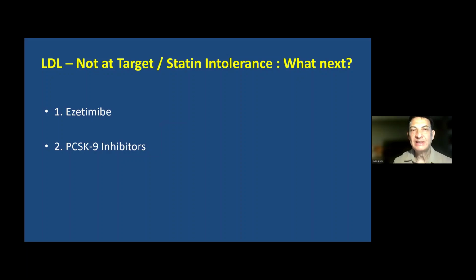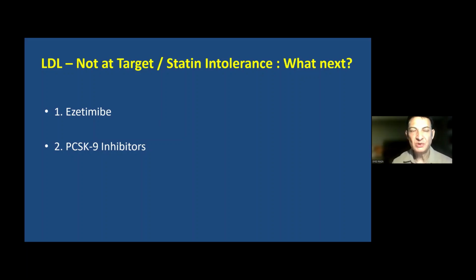So if the LDL is not at target, we all know that the patients may be taking statin therapy, but it is very commonly seen that beyond 1/4 of the population do not have well-controlled LDL levels, which may be because of inappropriate use, inadequate dosage, or they may not be tolerant to statin therapy. So what do we do next in these situations?